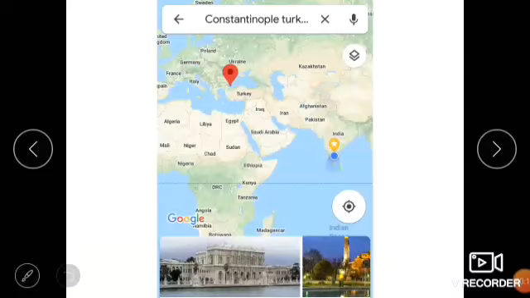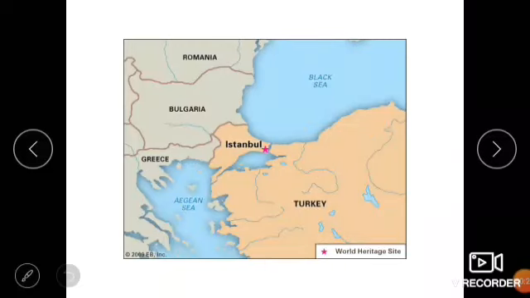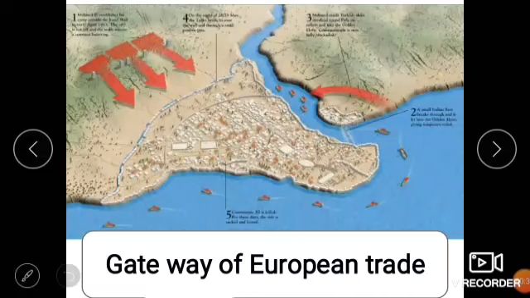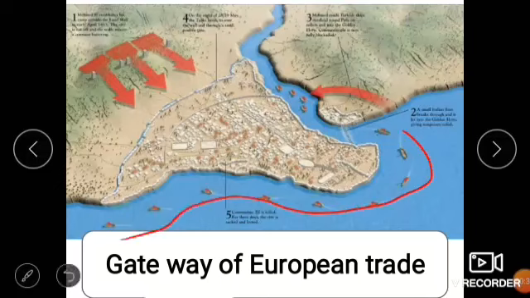And from here you can see, I took this from the present map, the GPS service. India is here, Turkey is here, the Constantinople is there, and the red mark shows the Constantinople. Istanbul is another name of Constantinople. If I zoom in, this is how Constantinople looked before. You can see the sea routes here, and this is the Constantinople.